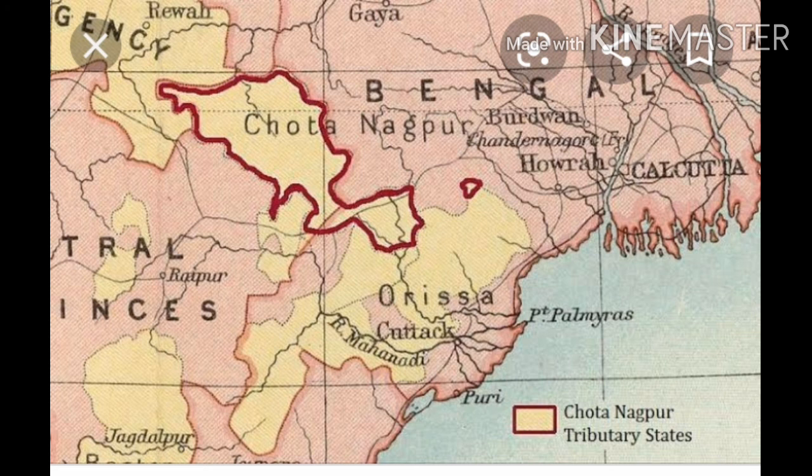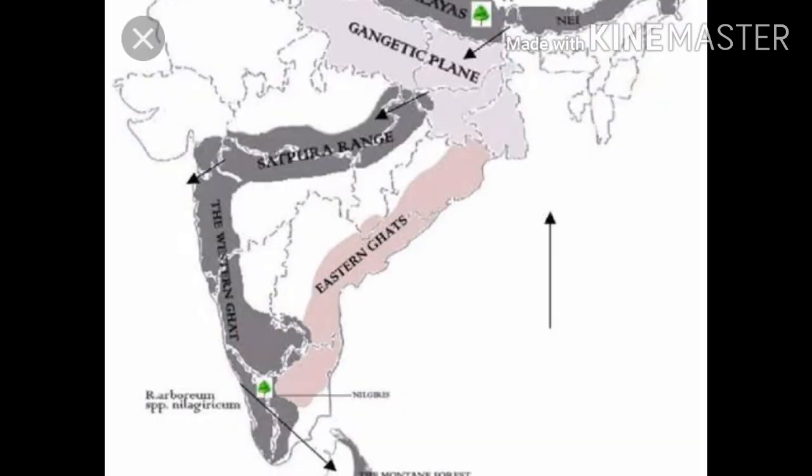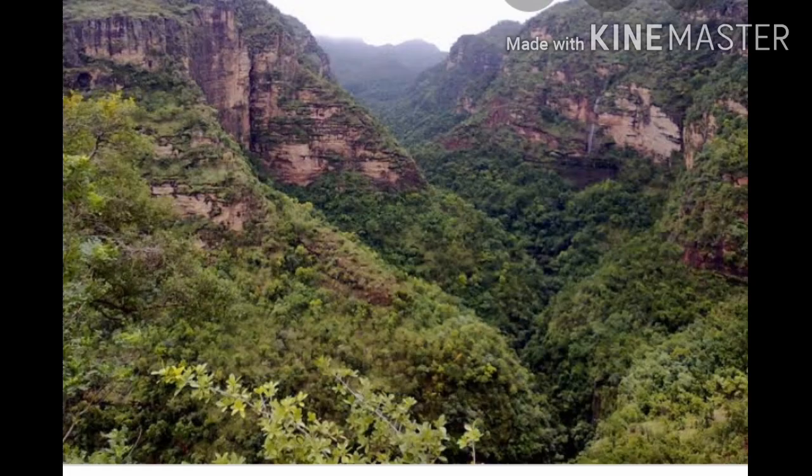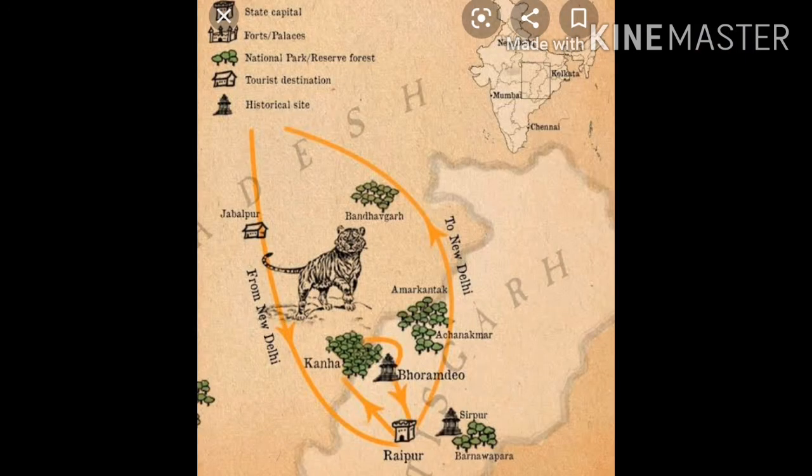Now what is the Deccan Plateau? The Deccan Plateau is situated to the south of the Satpura, Mahadev and Maikal ranges. Three names are there which are located to the south of the Malwa Plateau. The northwestern parts of the plateau are composed of lava deposits. On the western side, its border is demarcated by the Western Ghats, which runs north-south along the Arabian Sea coast.